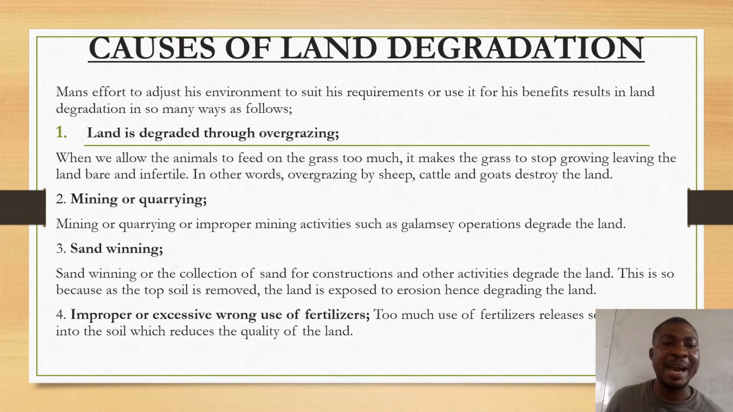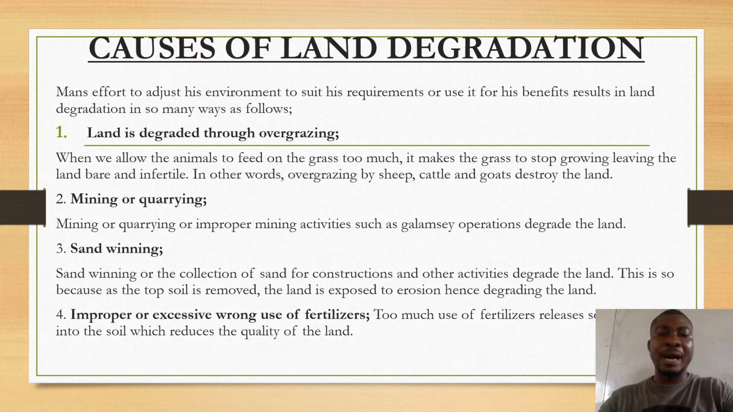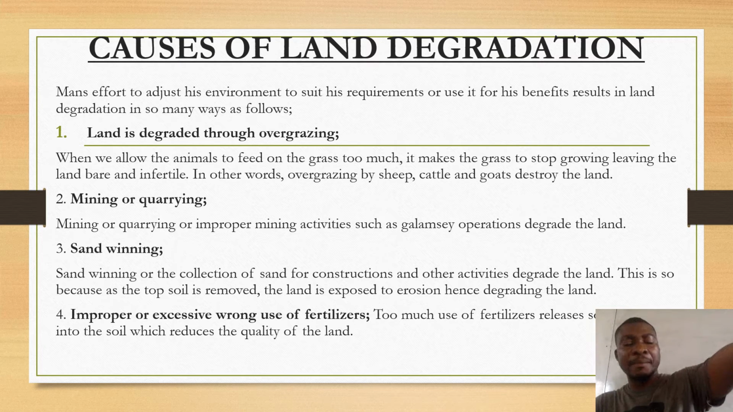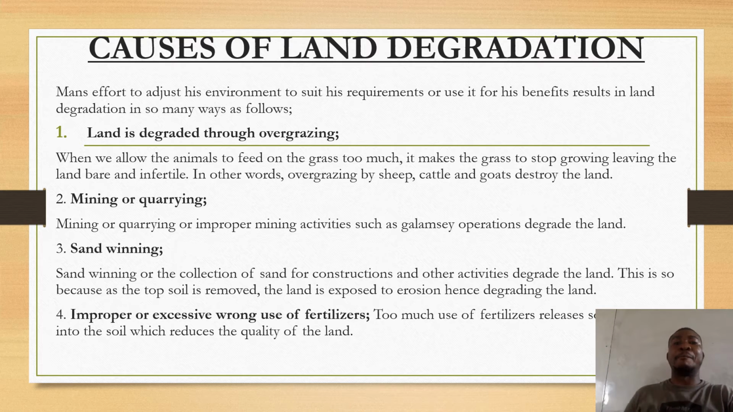Two, we have mining or quarrying. Improper mining activities such as galamsey operations degrade the land. You know that even in the Eastern Region, we have places like Chebi, Asamantam, Voini, and Sutem. Those areas are mostly found by miners who degrade the land.